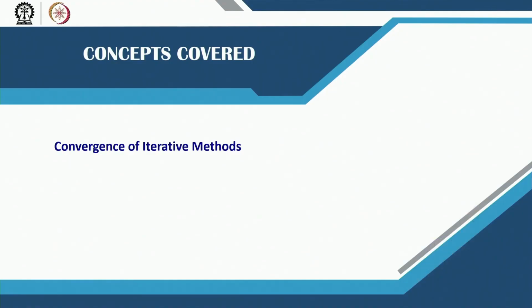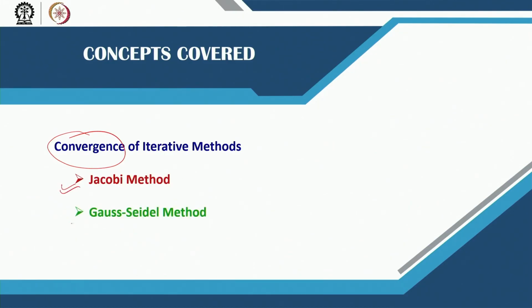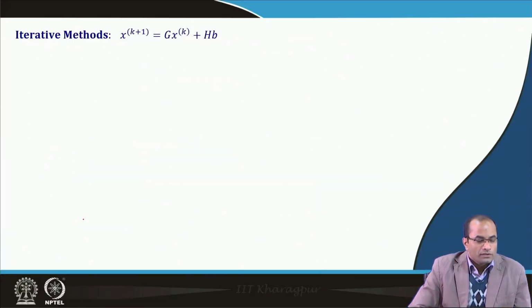And in particular today we will be talking about the convergence of those iterative methods which we have derived in one lecture, and then some numerical examples were performed in the next one. And in this lecture we will be talking about the convergence of the Jacobi method, convergence of the Gauss-Seidel method.